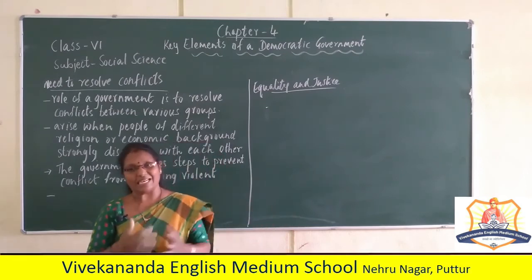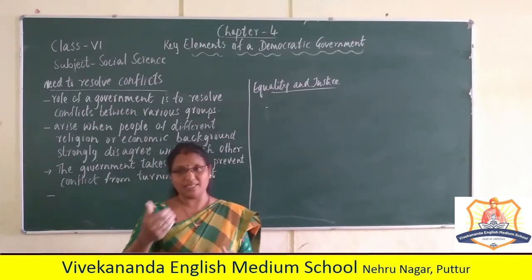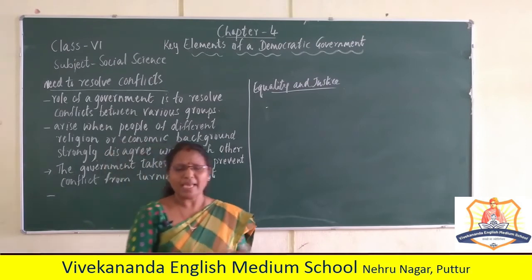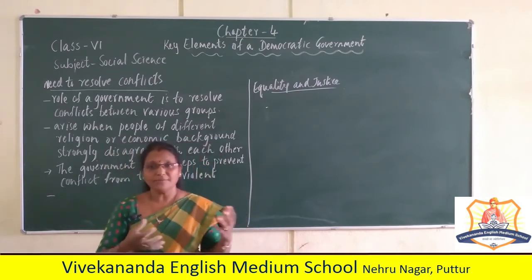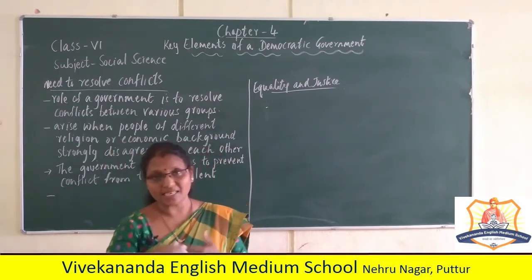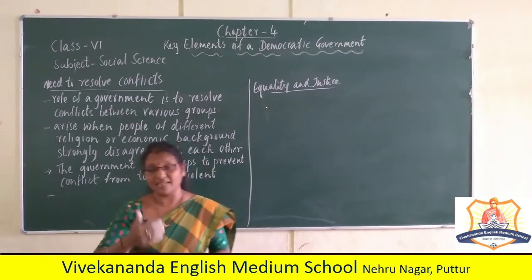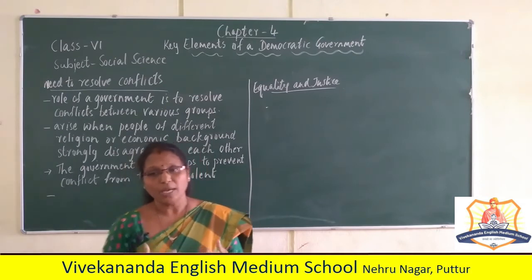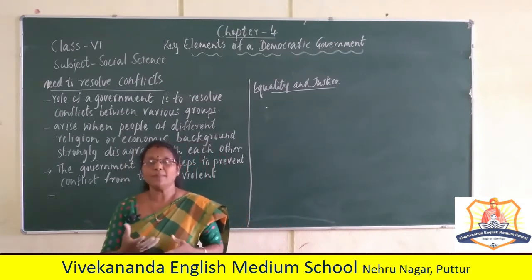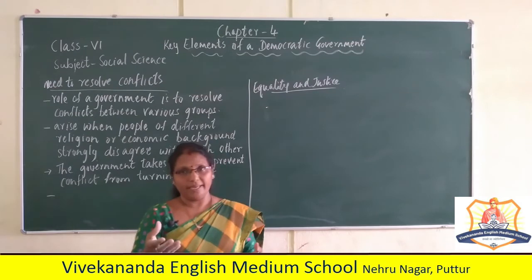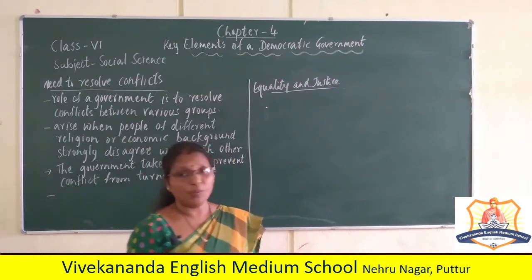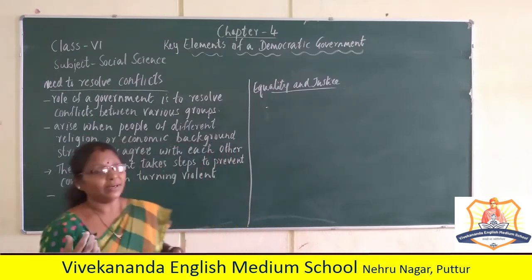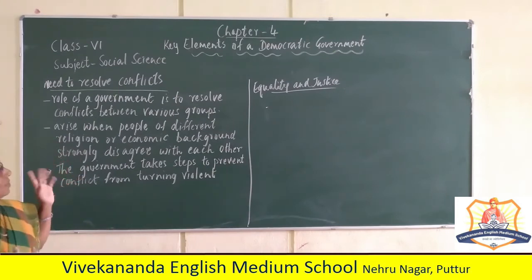A conflict arises because the downstream dam in Tamil Nadu can only get filled if water is released from the upstream Krishna Sagar Dam in Karnataka. So both cannot get as much water as they need for their people. So this is about how to resolve the conflicts.